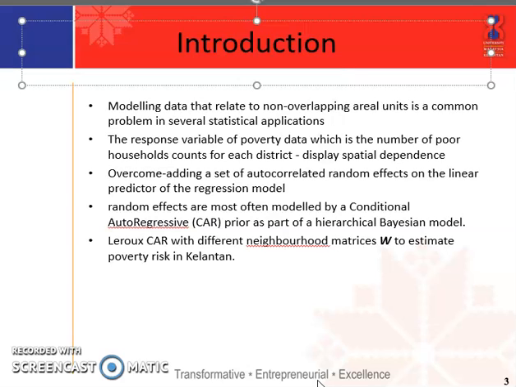Apart from that, most studies overcome this problem by adding a set of autocorrelated random effects to the linear predictor of the regression model. These random effects are most commonly modeled by a conditional autoregressive model, which is the CAR model, prior as part of a hierarchical Bayesian model. Therefore, the study will use the commonly used CAR model, which is Leroux's CAR model, with different neighborhood matrices to estimate poverty risk in Kelantan.